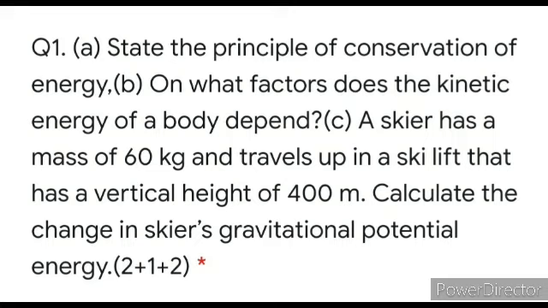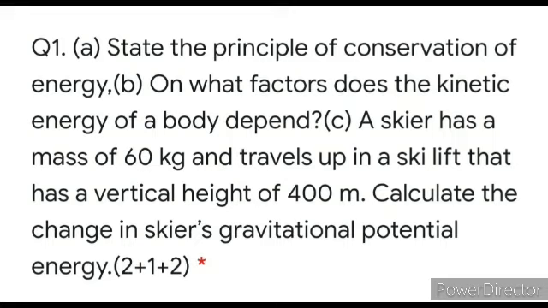Question 1, A part: state the principle of conservation of energy. B part: on what factors does the kinetic energy of a body depend? C part: a skier has a mass of 60 kg and travels up a sky lift that has a vertical height of 400 meter.